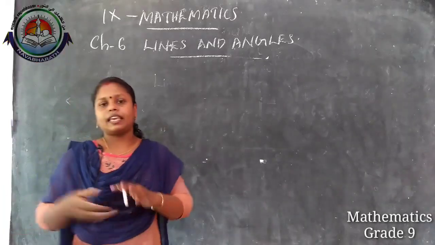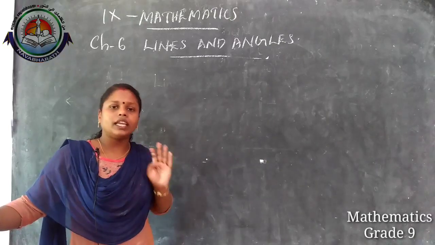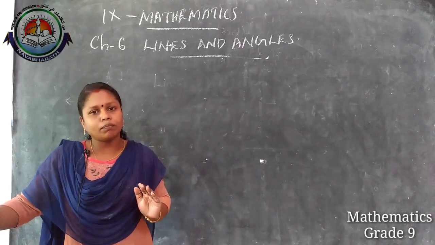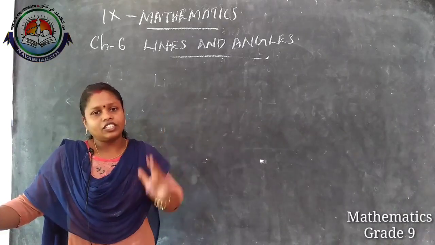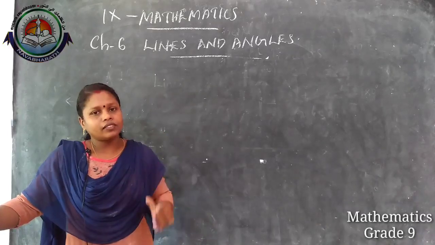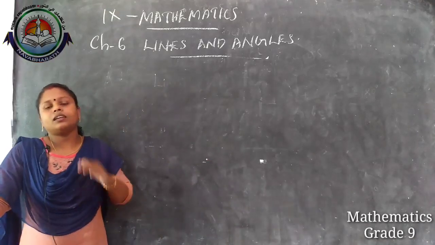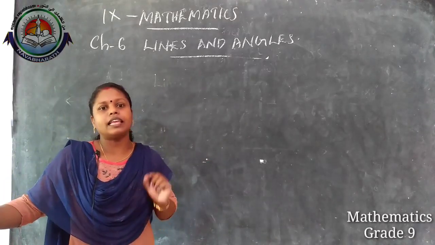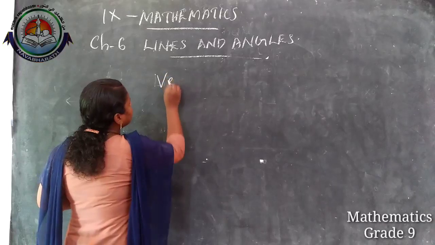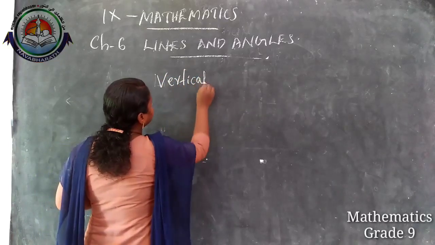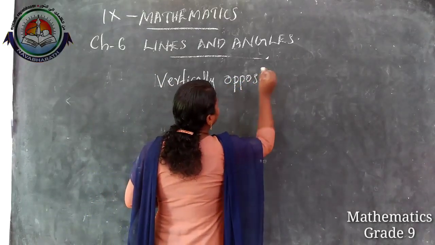Today we discussed what is a line, line segment, a ray, collinear points, non-collinear points, different types of angles: acute angle, right angle, obtuse angle, reflex angle, straight angle, those 5 types of angles, and then pairs of angles: adjacent angles, linear pairs. And one more pair we need to discuss, that is vertically opposite angles.